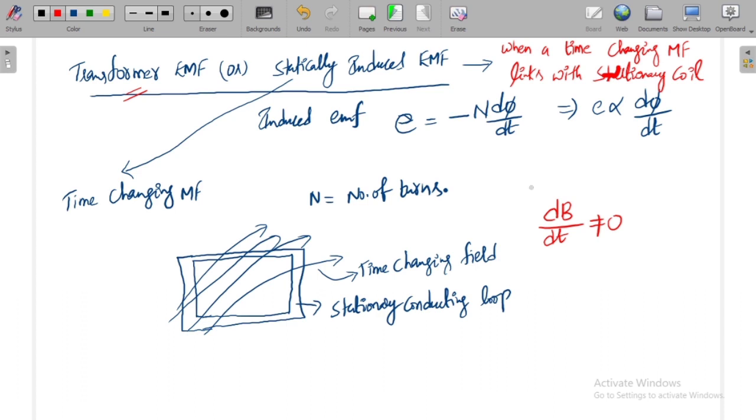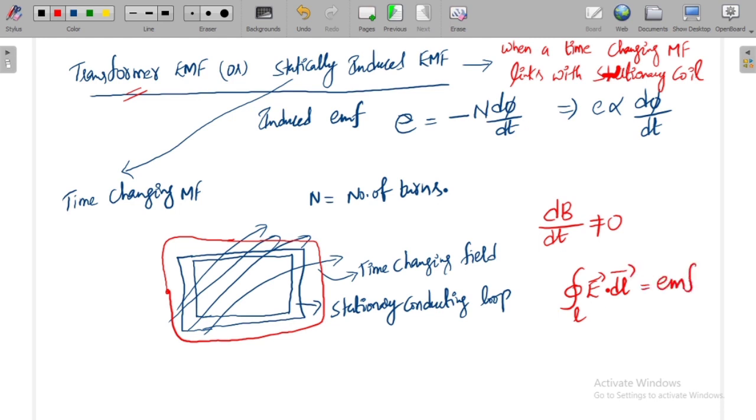Now how can we find that EMF? When this is a time changing field, the total work done in bringing a charge in the loop from this point to the same point can be taken as the line integral of E bar dot dl bar, and it is called EMF.